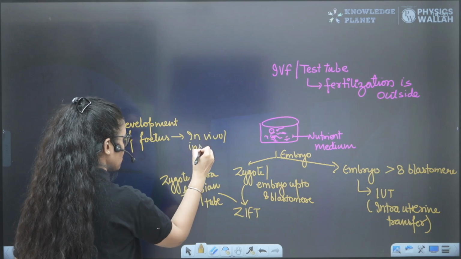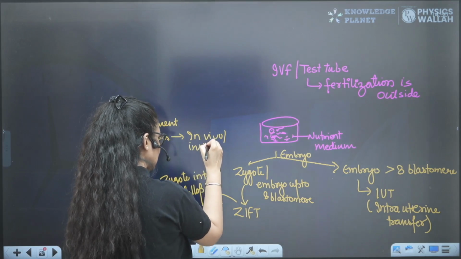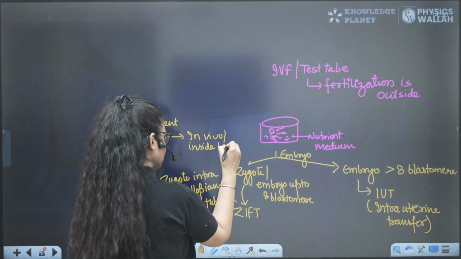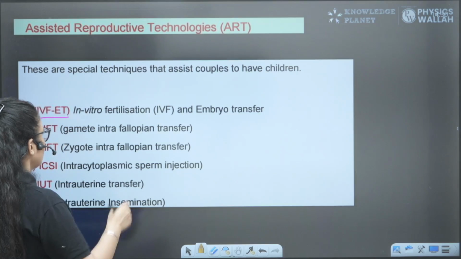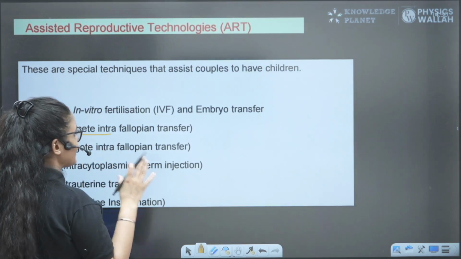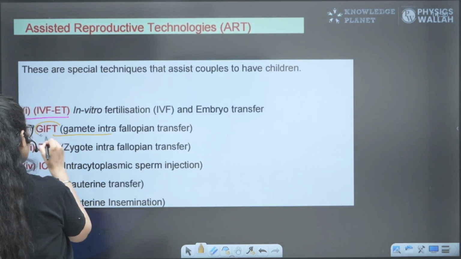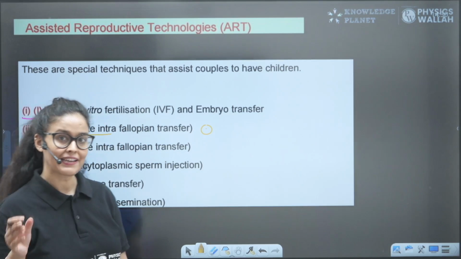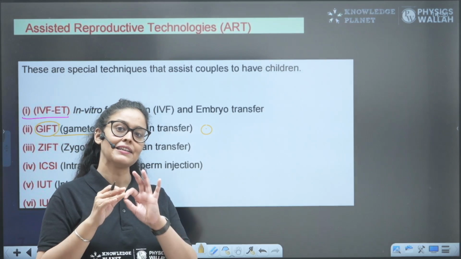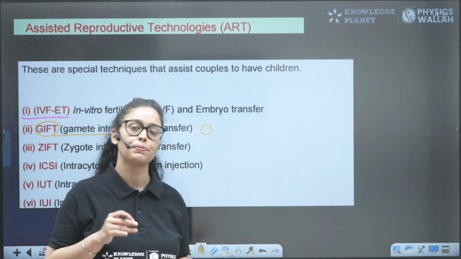And fertilization is in vitro. In vitro means outside the body. So development happens inside and fertilization happens outside. So next is the gamete intrafallopian transfer, GIFT, where we are just taking the gamete. Suppose this is the egg. We have taken the egg from a female and are just injecting it into the fallopian tube of another female.